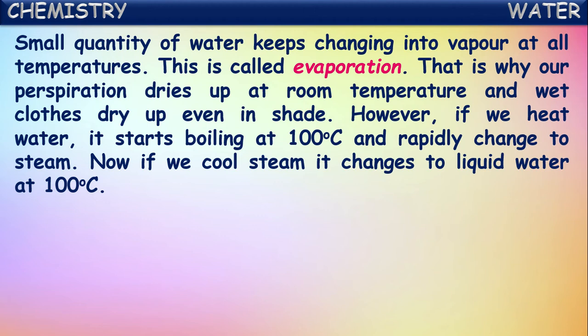This process of conversion of a liquid into gaseous form at all temperatures is called evaporation. That is why our perspiration dries up at room temperature and wet clothes dry up even in shade. This is because of the evaporation of water present on the wet clothes.